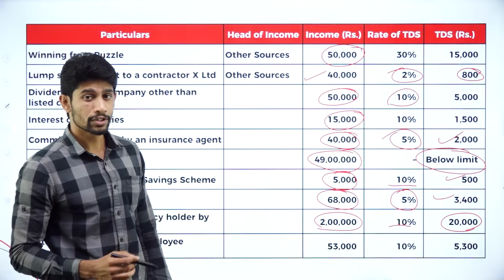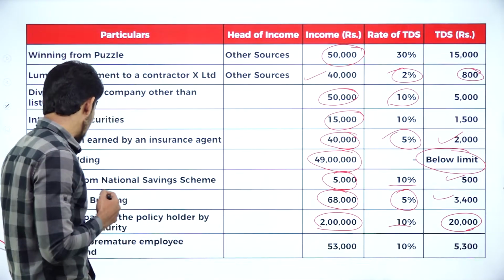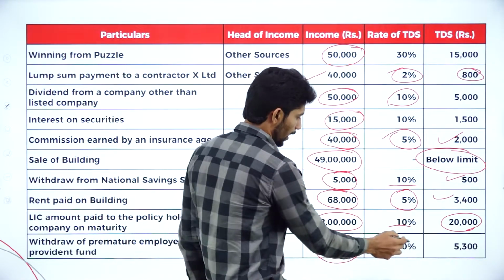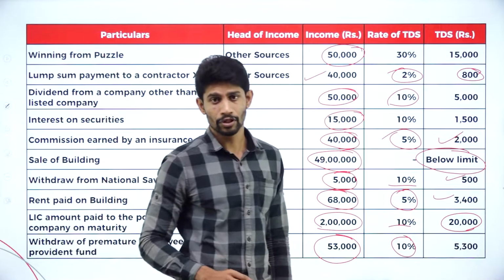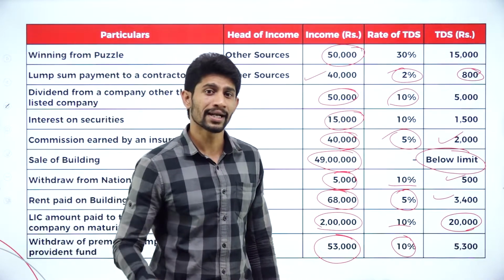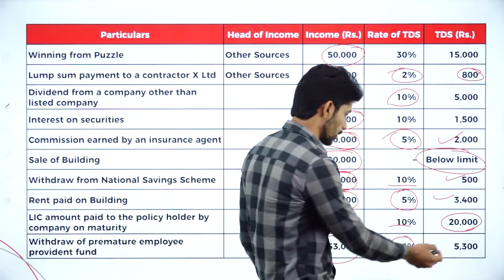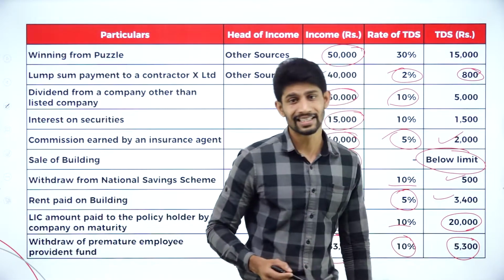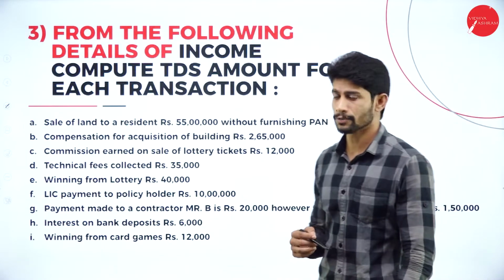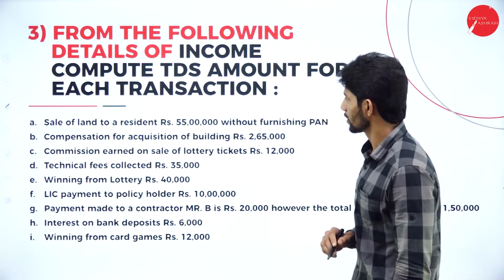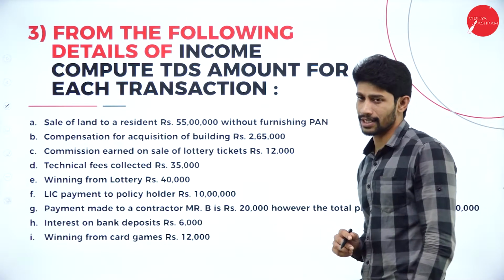Next one, withdrawal of premature employee provident fund. So 53,000 is being withdrawn and 10% is applicable because we have to assume that the PAN card details are furnished. So 10% is applicable, you will get 5,300 rupees. So moving on to the next problem. From the following details of income, compute the TDS amount for each transaction.